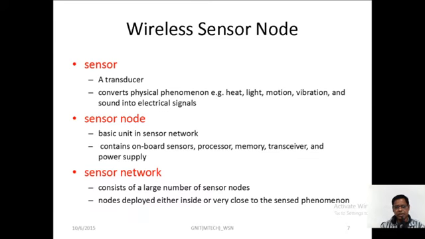The basic unit in sensor networking contains onboard sensors. The sensor node has an endpoint connected to the devices, and contains onboard sensors, processor, memory, transceiver and power supply. The sensor acts based on the situation.